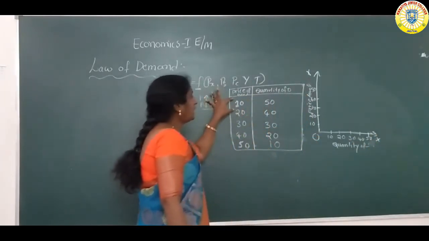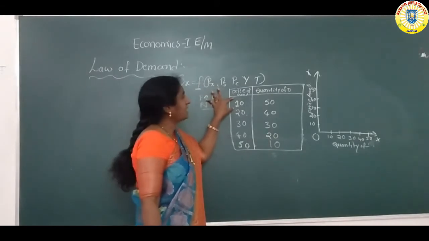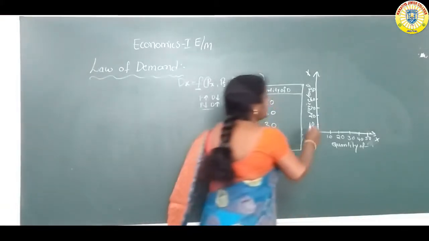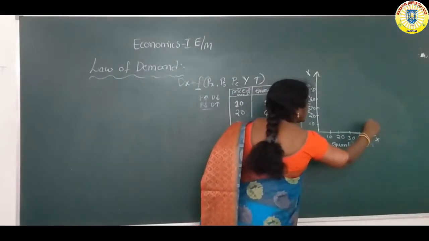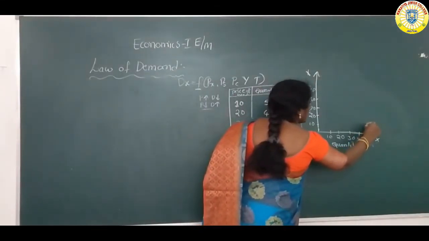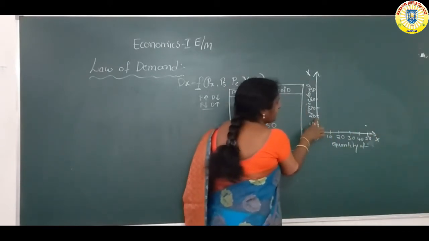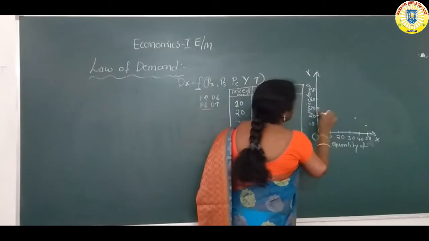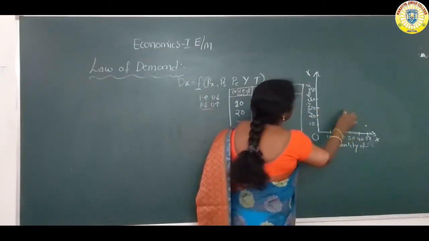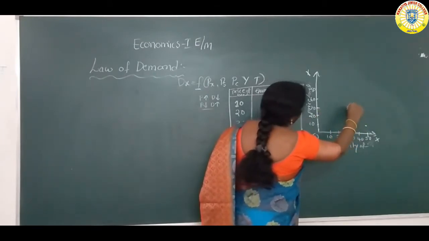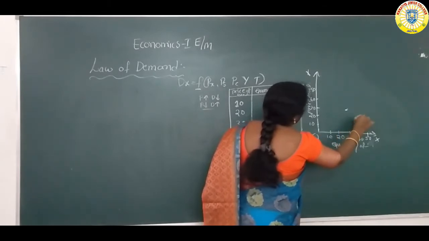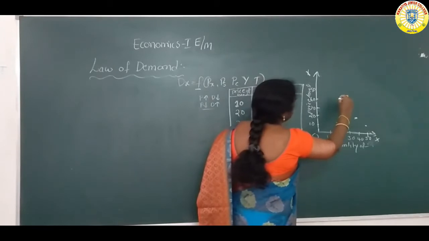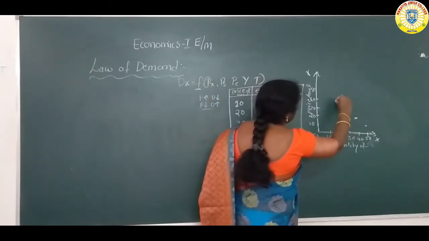Here at the 10 rupees price level, the consumer demanded 50 units. Then at the 20 rupees price level, 40 units. At the 40 rupees price level, only 20 units were purchased.